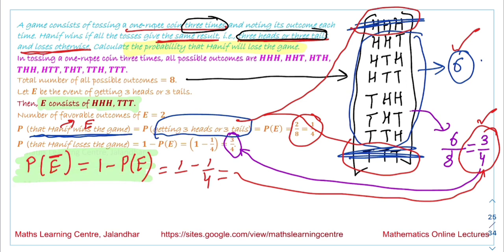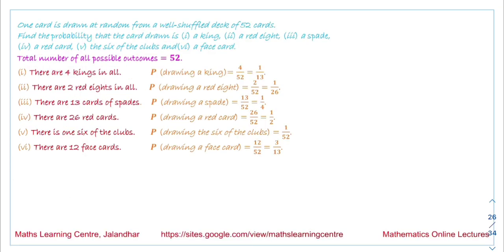Now the next question we have is, one card is drawn at random from a well shuffled deck of 52 cards. So the total number of possible outcomes is 52. What is the probability of getting a king? There are a total of 4 kings, and the total number of cards is 52. So the probability is 4 by 52, that is 1 by 13.